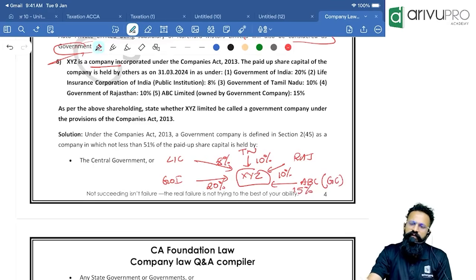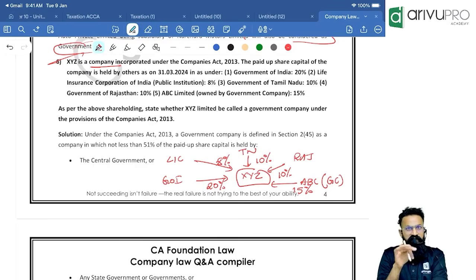Now they are asking you whether XYZ is a government company or not. What do I mean by government company, people? Whenever not less than 51% of the paid up capital is held by central government, state government, central and state, or various state governments. Now in the given case, I will add.